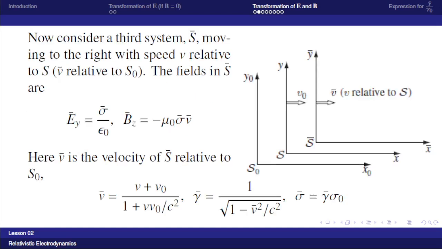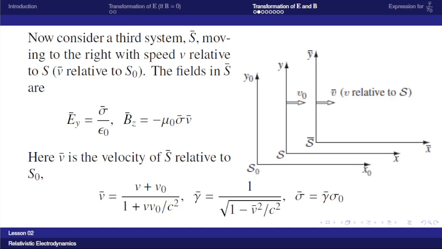Now consider a third system, S bar, which is moving to the right with the velocity v relative to the S frame, and the velocity is v bar relative to S0. So there are three frames. Our original frame S0, in which the capacitor was at rest. Then the second frame S, which is moving with a velocity V0 with respect to the first S0, and a third frame S bar, which is moving with a velocity V relative to the second frame, or with a velocity V relative to the S frame, and with a velocity V bar relative to the first frame S0.